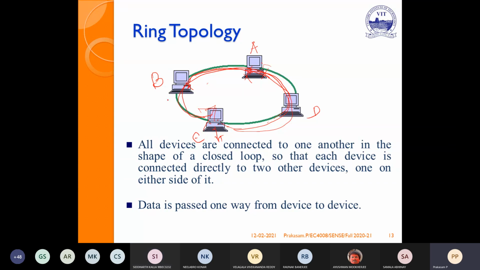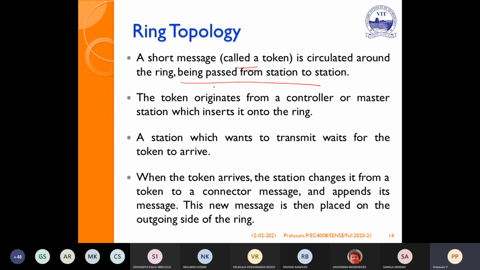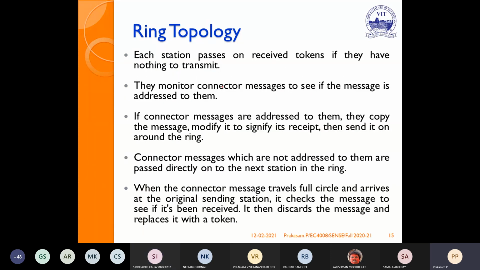Again, the token will pass here. Now, suppose B has a message, it will take the token. It will repeat the same process. So this is nothing but the ring topology.